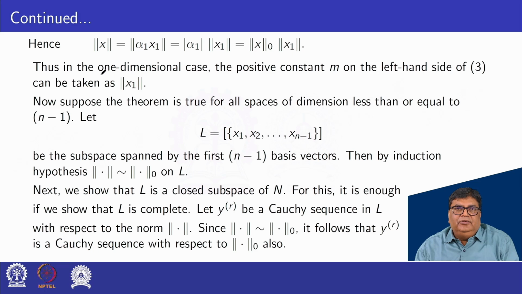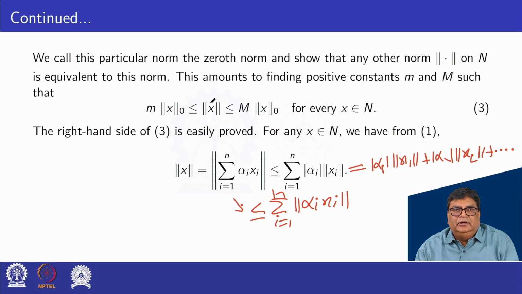Thus in the one-dimensional case, the positive constant m on the left hand side of equation 3 can be taken as norm x1. This is the equality case of this.